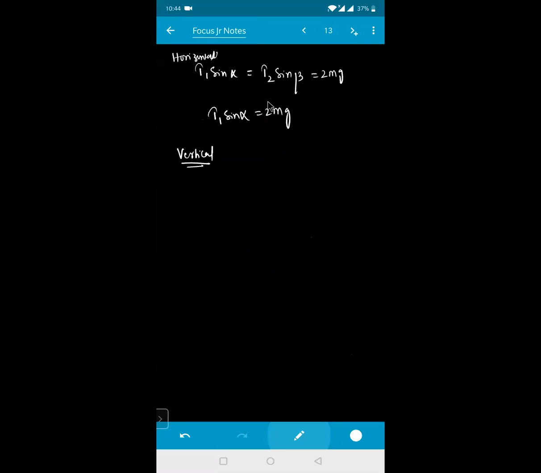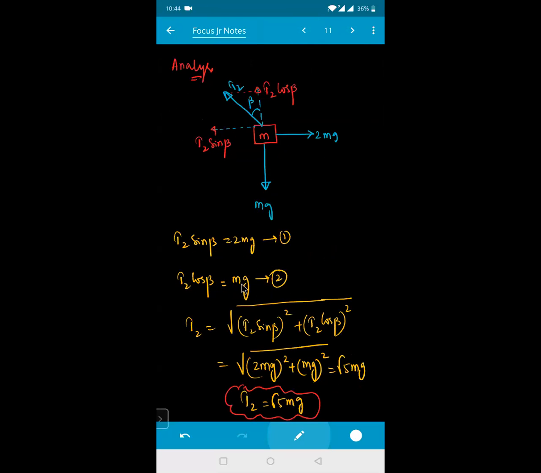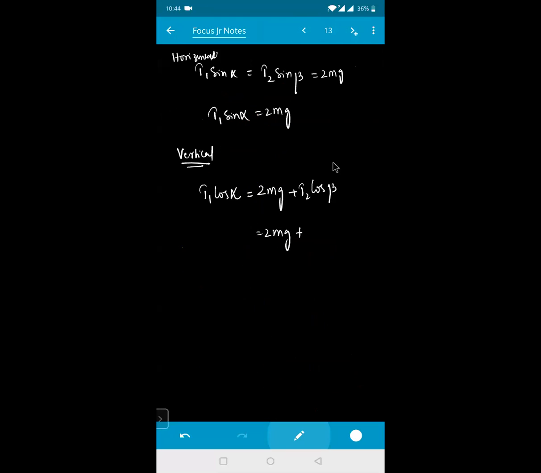So I can write here right now, T1 cos alpha must be equal to the weight of the body 2mg in the downward direction, plus T2 cos beta. So it is nothing but 2 times mg plus T2 cos beta. T2 cos beta is mg, already we have got that one. So I'm writing this as mg. So this one is 3 times mg. So this is T1 cos alpha.